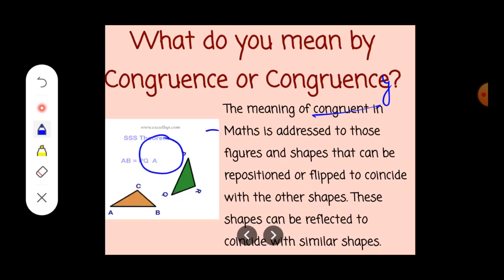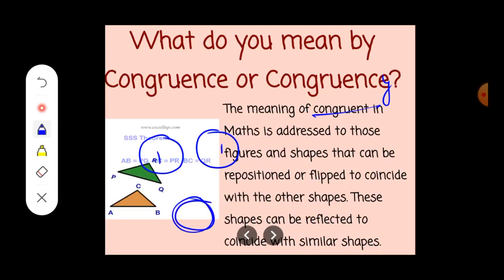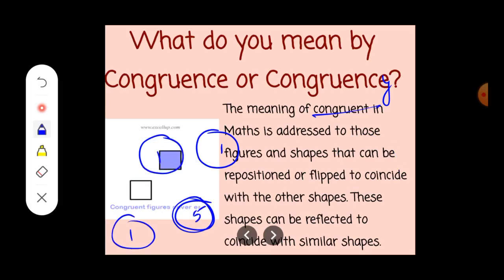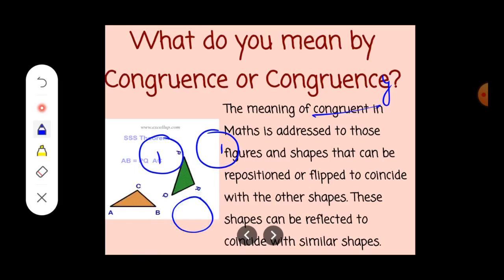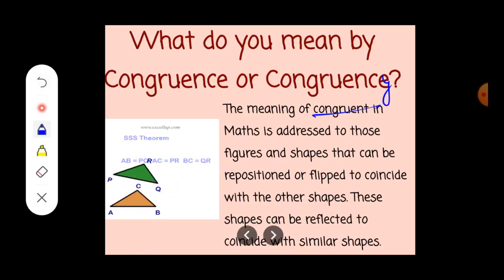Suppose you have a 1 rupee coin. If you coincide it, it will overlap with each other. None of the area will be bigger, none of the area will be smaller, right? But suppose you have a 1 rupee coin, and suppose this is a 5 rupee coin. If you coincide it, will you get the same shape, same size? No, it's not like that. It may have same shape, but size will be different. So in that case, congruent will not be considered. We can say both are similar, but not congruent.